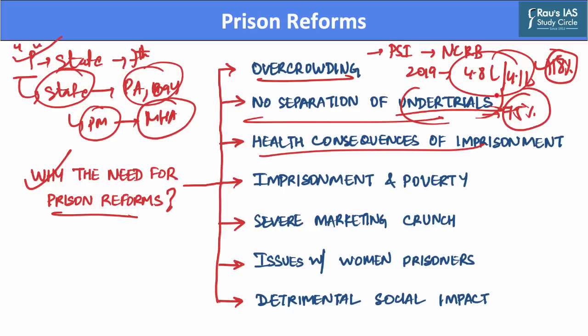Further, the sanitation infrastructure in these prisons is inadequate, which further reduces the access of inmates to fresh air, and it also makes exercise avenues unavailable for inmates. All these factors result in negative health consequences for Indian prisoners. Further, there is a link between imprisonment and poverty in the country.